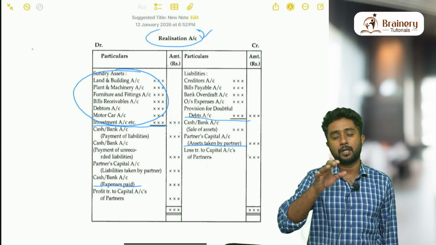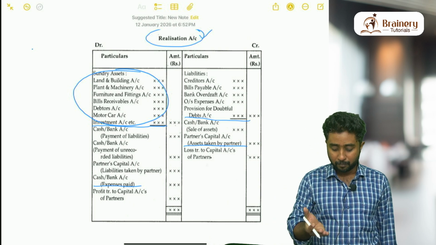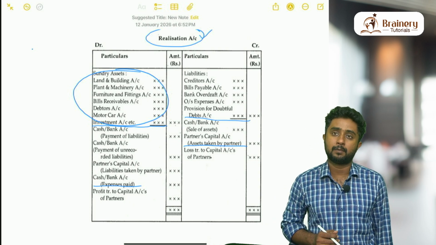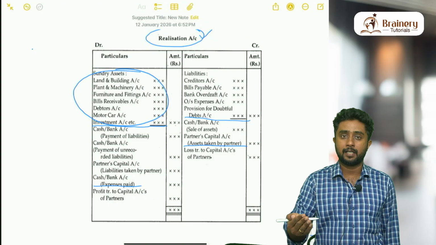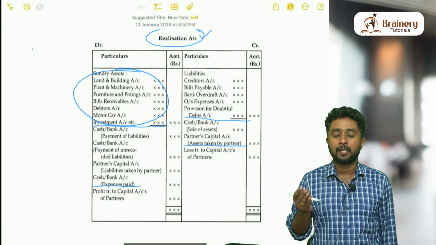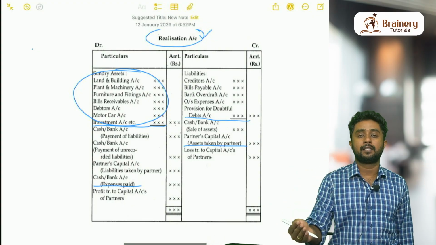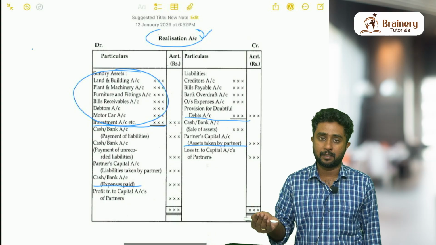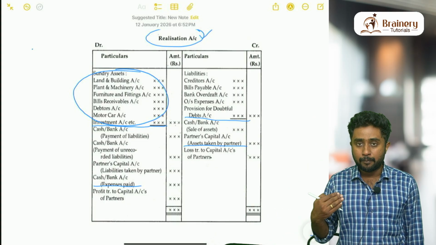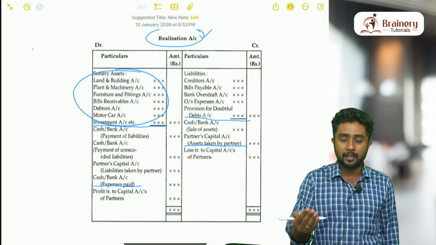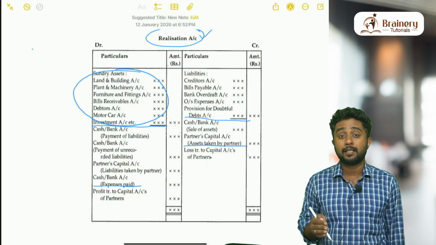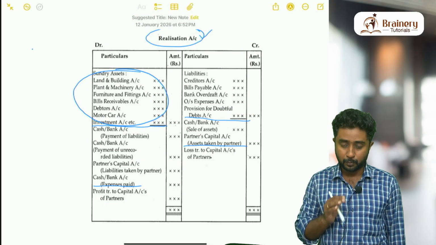Now when it comes to conversion of this entry, if by bank or by partner's capital is mentioned, it means realization account is credited. Realization account comes second in the entry. That means bank account debit to realization account is the entry for selling the asset. Similarly, partner's capital account debit to realization account is the entry for which one? Asset taken by the partner. Hope you understood that part.